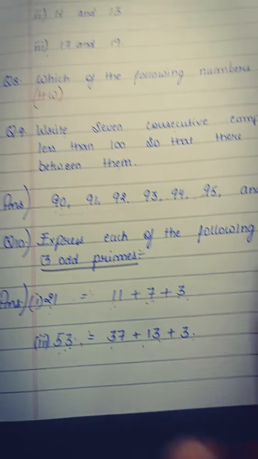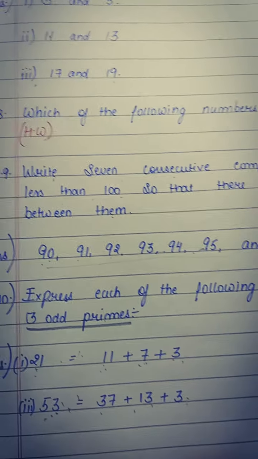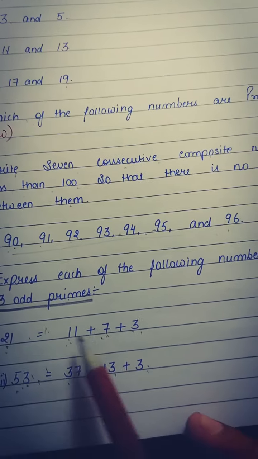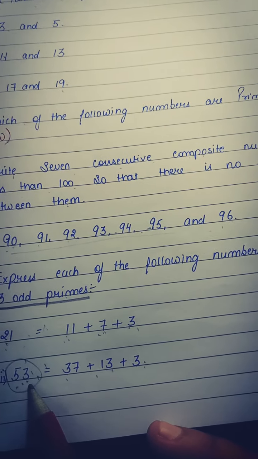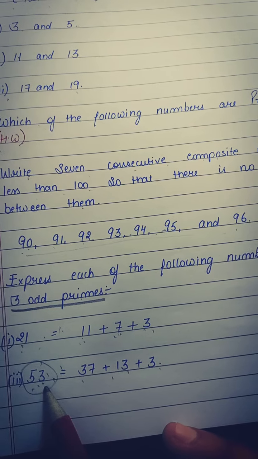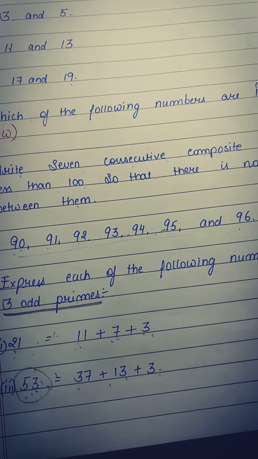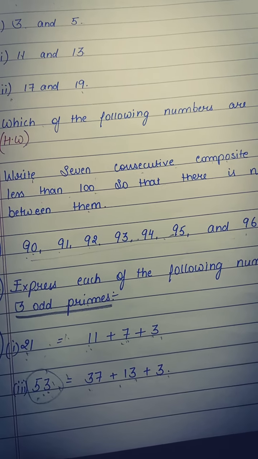Okay. How to do these questions: look for the nearest possible prime number near 53. You have to justify which is the nearest and take a list of prime numbers in descending order.